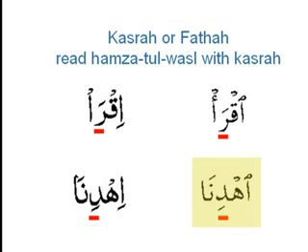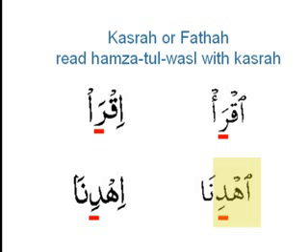Now the next example is an imperative verb again, and it's not completely an imperative verb, there's actually an attached pronoun on the end, but if we just say the first bit, the Hamza-tul-Wasl, the ha and the dal, that's your imperative verb, which is saying guide. So it's sort of a command, guide us. And you say this in your prayer, but although grammatically it's a command, you're obviously asking Allah subhanahu wa ta'ala to guide us, because you can't obviously command Allah subhanahu wa ta'ala to do anything.